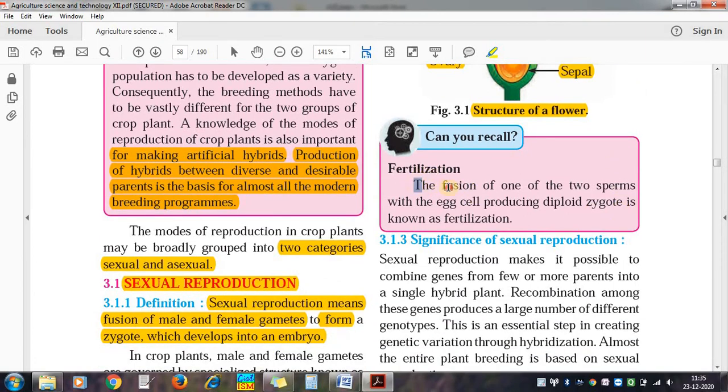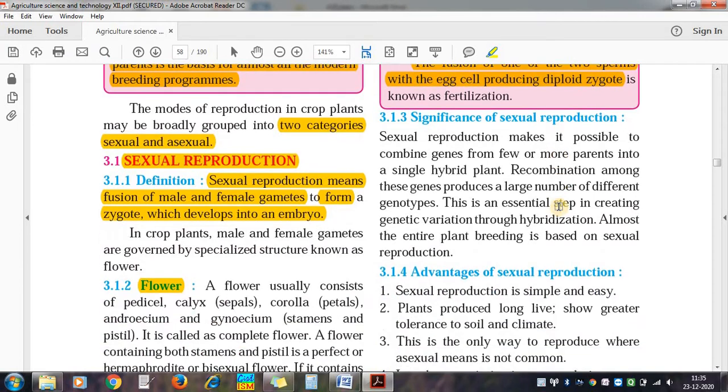This is the fusion of one of the two sperms with the egg cell producing a diploid zygote. Only one sperm enters the egg cell and forms the diploid zygote. That is called fertilization.